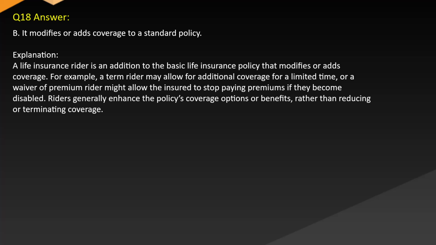Answer B. It modifies or adds coverage to a standard policy. Explanation: a life insurance rider is an addition to the basic life insurance policy that modifies or adds coverage. For example, a term rider may allow for additional coverage for a limited time, or a waiver of premium rider might allow the insured to stop paying premiums if they become disabled. Riders generally enhance the policy's coverage options or benefits rather than reducing or terminating coverage.